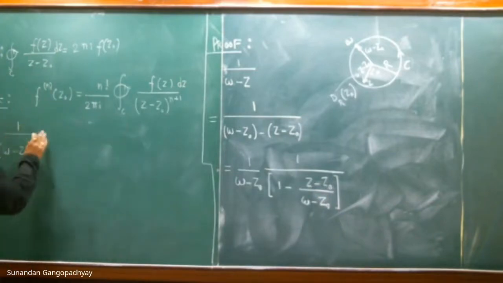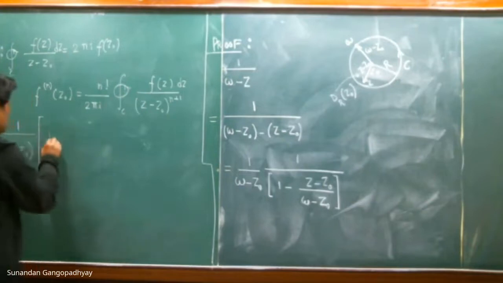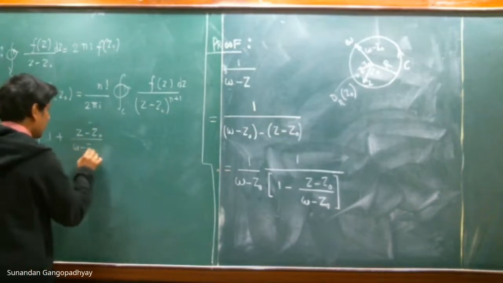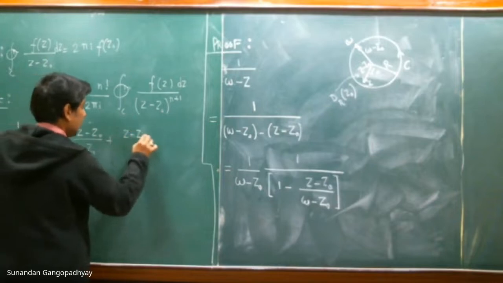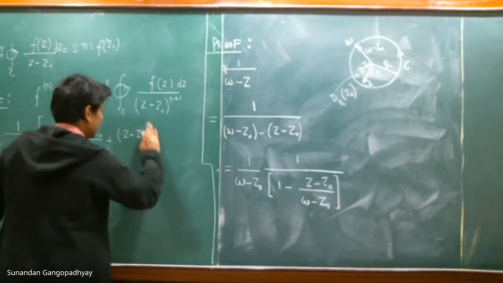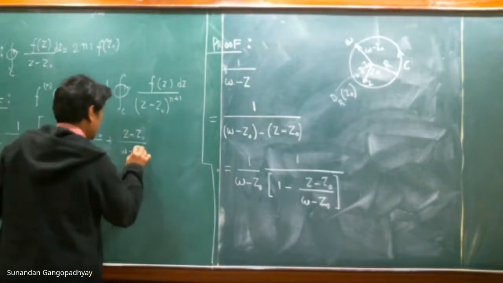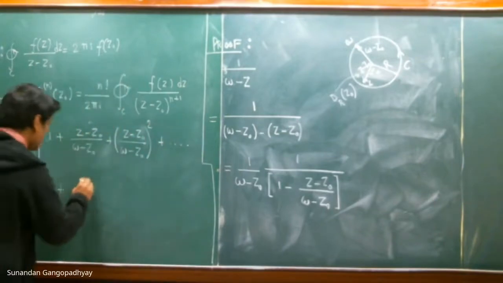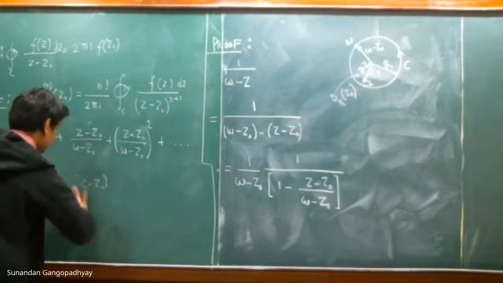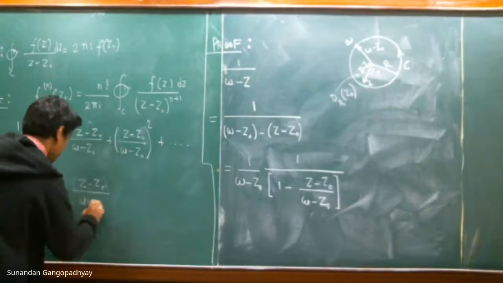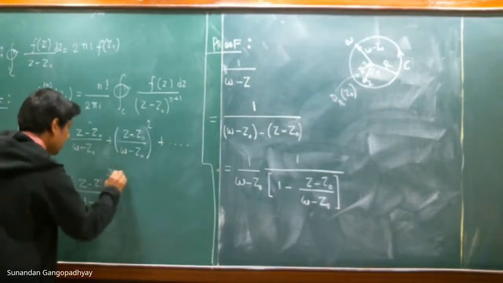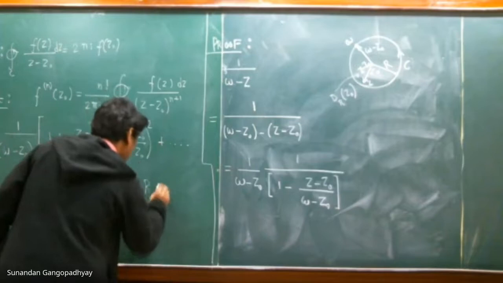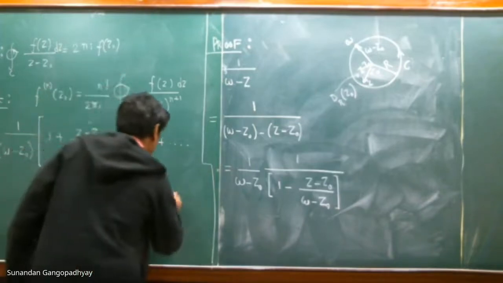Therefore, I will just write it down as 1 plus z minus z naught by omega minus z naught plus z minus z naught by omega minus z naught whole square, plus dot dot dot, plus z minus z naught by omega, or w, minus z naught to the power of n minus 1, plus some term that I call R_n(z, w).